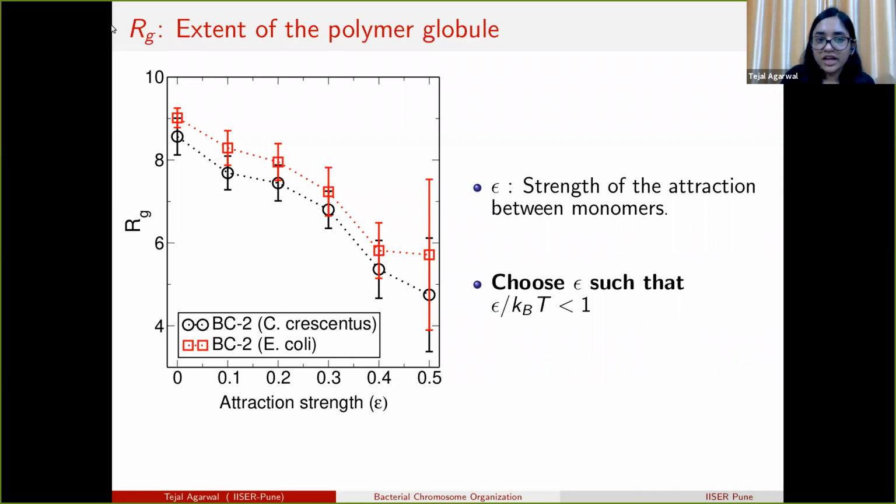So this is the data for the RG. As we increase the attraction strength between the monomers, the value of RG decreases. So that means the polymer is becoming more compact.